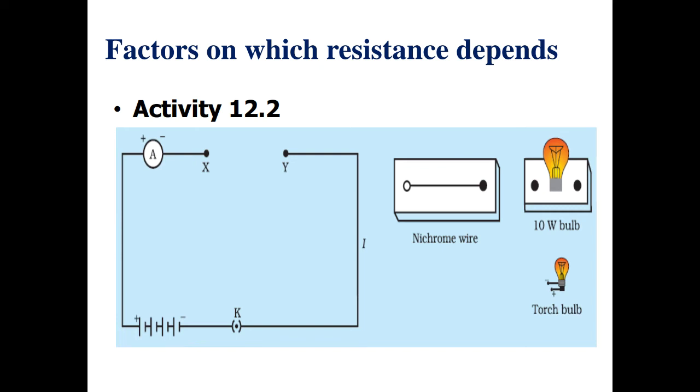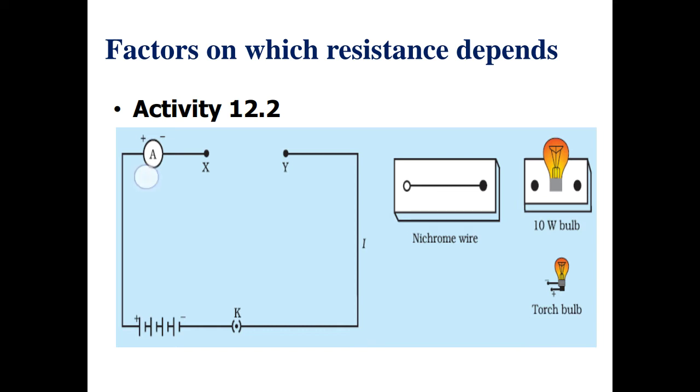Also, we will do activity 12.3 for the same reason, to know on which factors this resistance depends. For this, we will take a nichrome wire of length L and fix this nichrome wire between X and Y points.